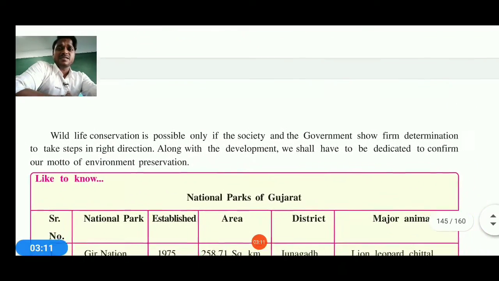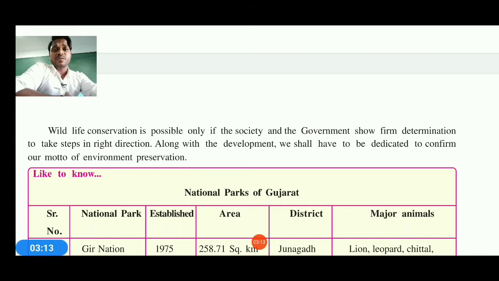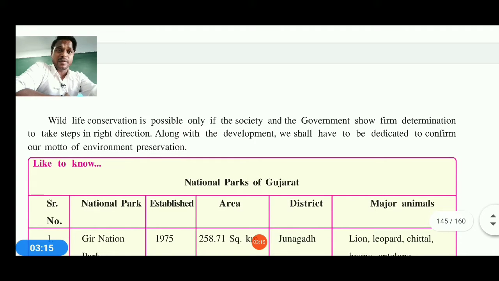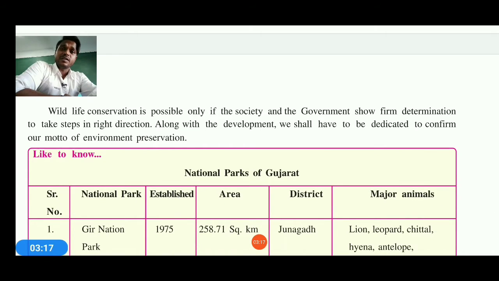Wildlife conservation is possible only due to society and the government. You, me, we all need to come forward with a determined formula on how to save the forest and how to make people aware. Along with that, development must be taken seriously. So our motto must be clear for the Environmental Preservation Act.